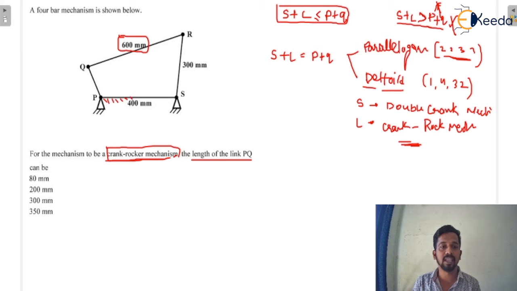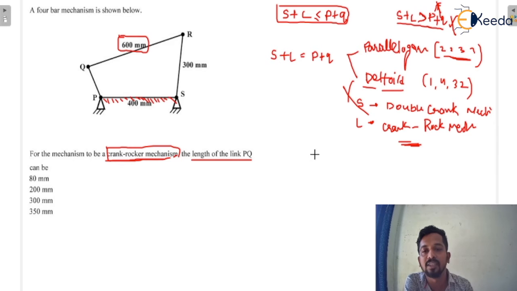We have fixed this link of 400 length, not the 600 length link, so this is not the deltoid linkage. Now only one relation is possible here which is remaining, that S plus L less than P plus Q.